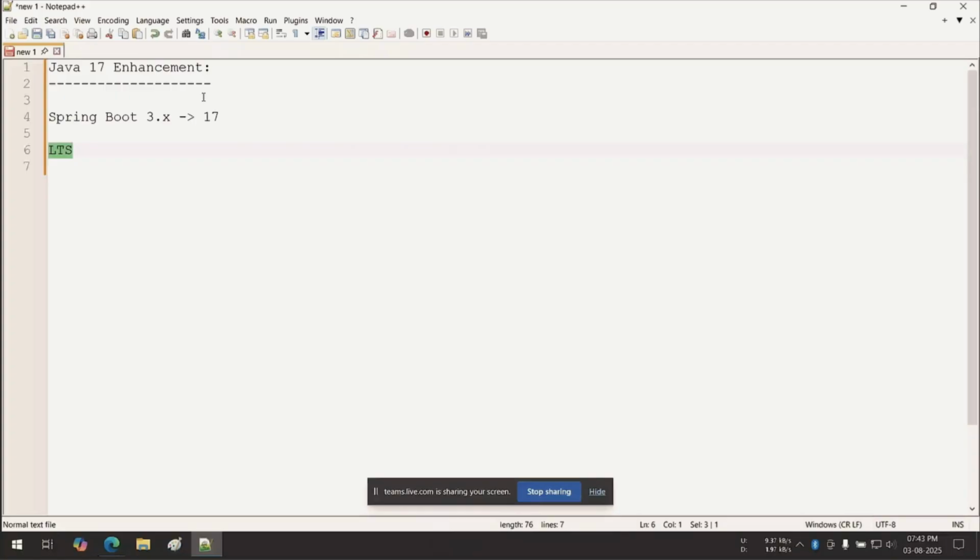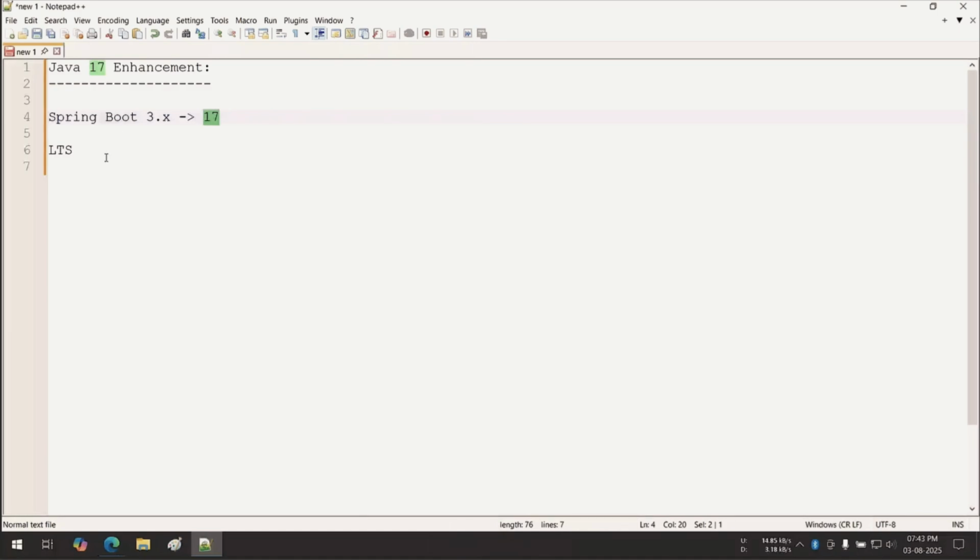In Spring Boot 4, which was recently launched, the version is 21, and very soon we will give you another session on 21. But at this moment, if you don't know the updates that happened in 17, you cannot handle 21 very well. So that's why we have to learn 17 first.